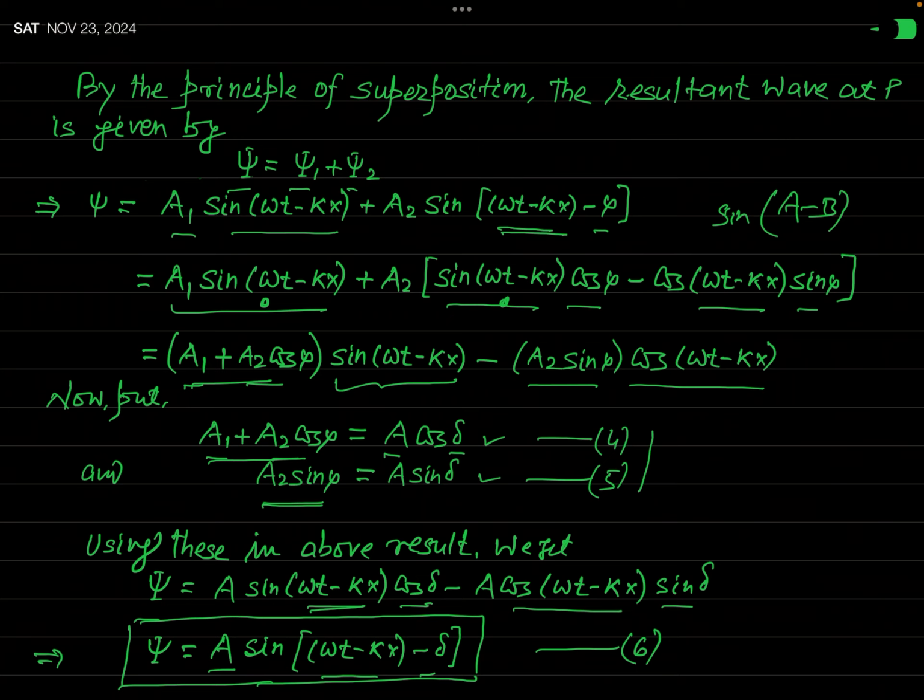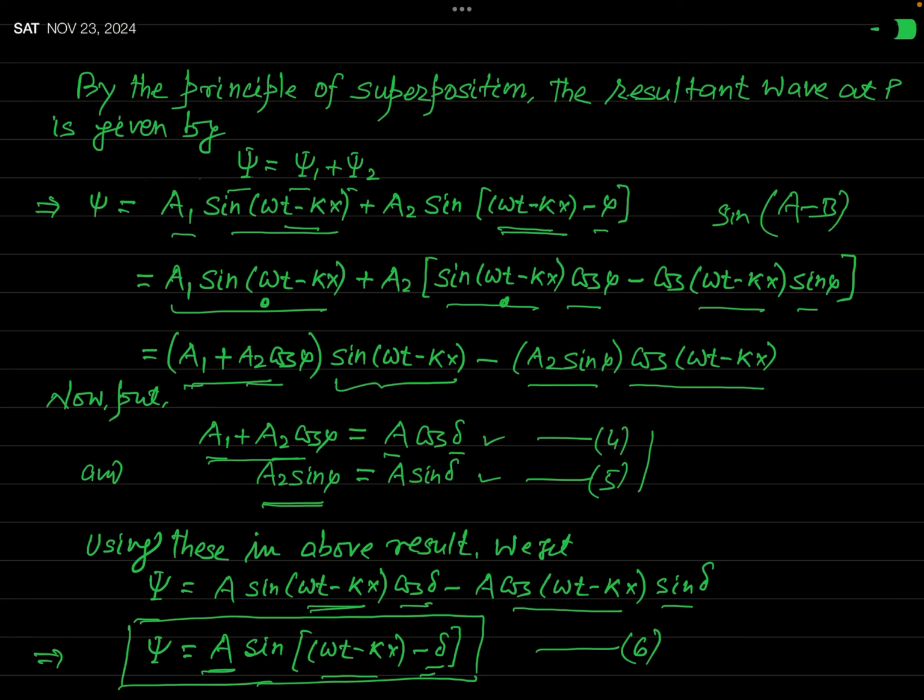And omega t minus kx minus delta is its phase, and you can see this resultant wave also differs in phase by this delta from the first wave. But in this equation, you don't know the value of A and delta. So first of all, we will find the value of A and delta.